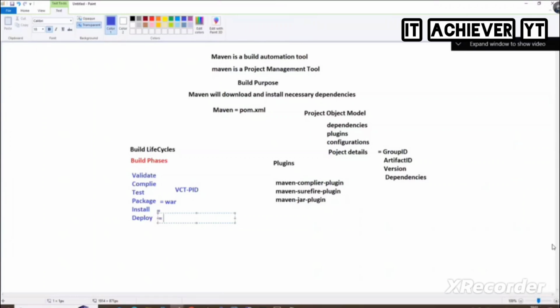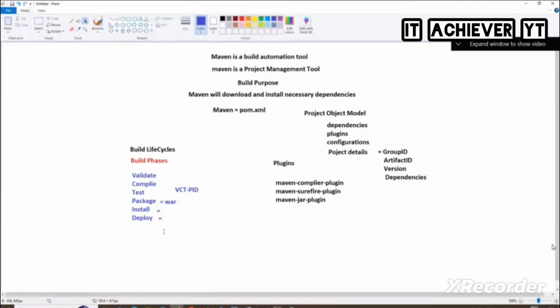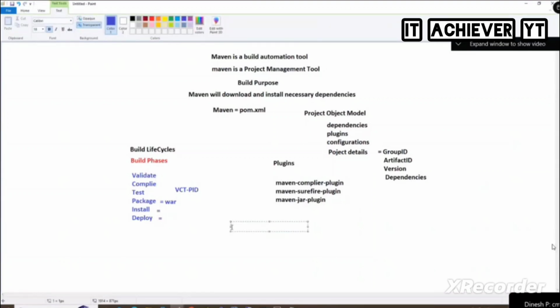You understand here? So in order to run all these phases, we have the commands for it. What do we have? Commands. If you want to run Maven validate, so here we installed Git, no? So that means what's the command that we use? For Git it is the git command. So for Maven, mvn. Say that. Mvn is the Maven command.